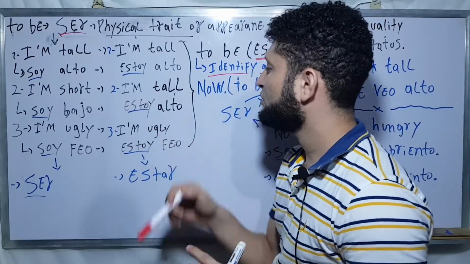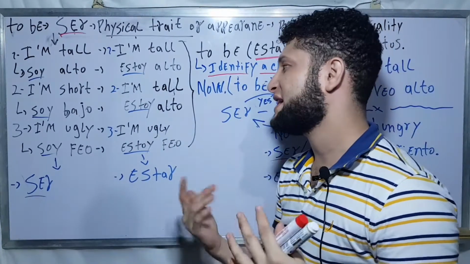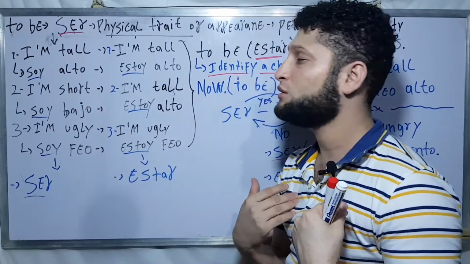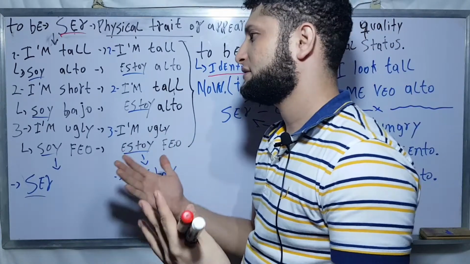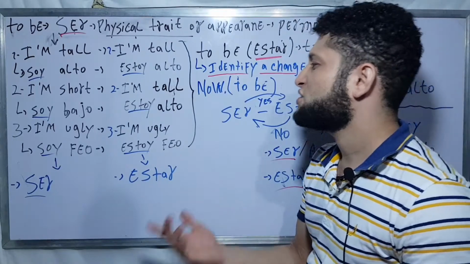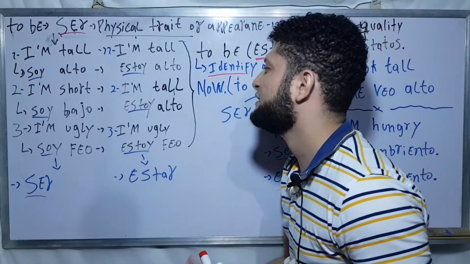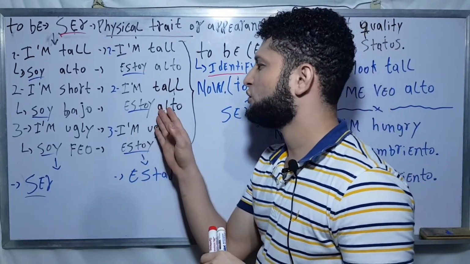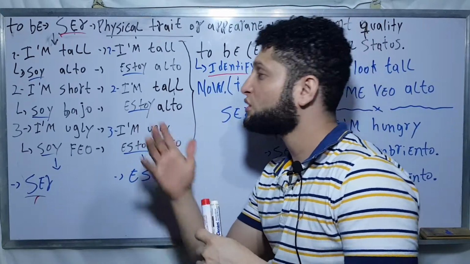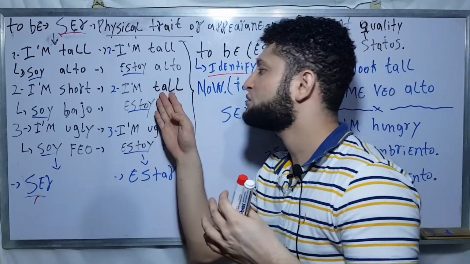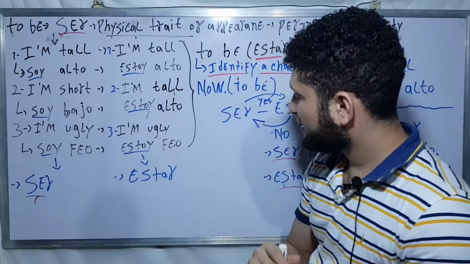So I'm tall, estoy alto, but my reality, because it's not my nature, is that I'm short, but I can look tall, because now, once again, I'm wearing heels, but this is just for a short period of time. Now something really important. I can look tall, but I'm not tall with the verb ser. So what I mean is, it's not my nature, but I look tall, and estoy alto.